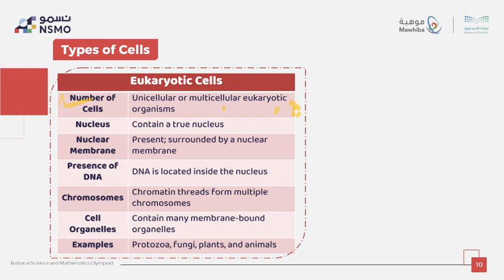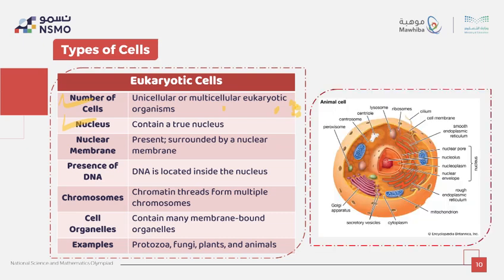The second one is nucleus. Look at the picture here, the figure. They contain a true nucleus which safely stores DNA. So where's the DNA? Inside here, because of the nuclear membrane.